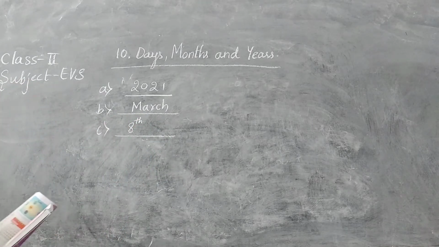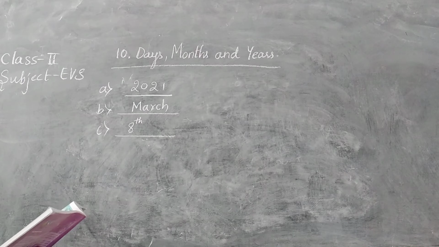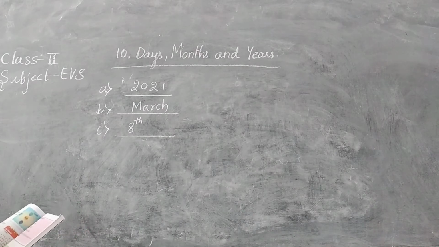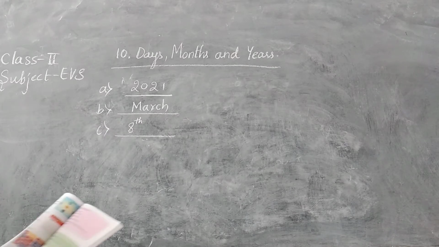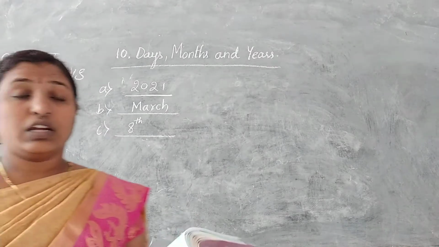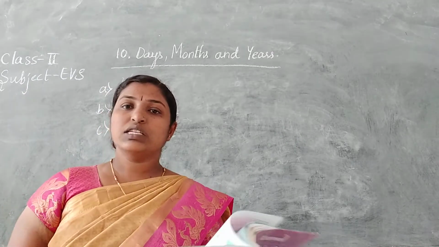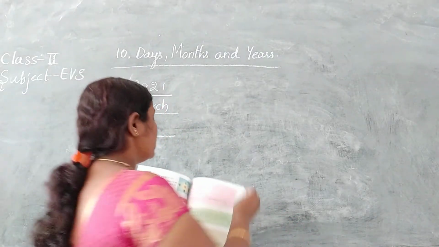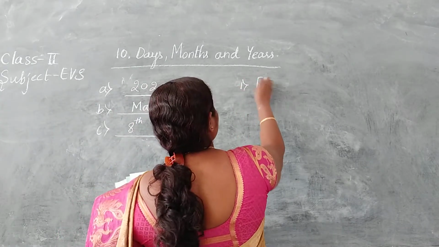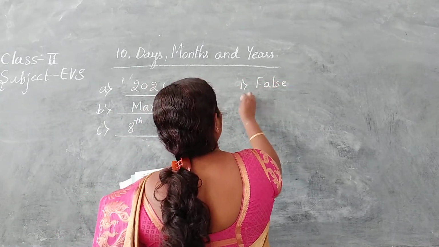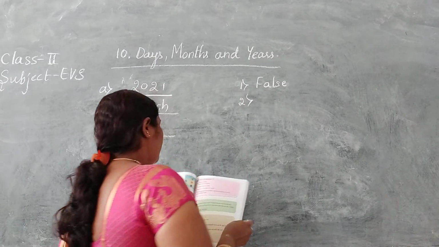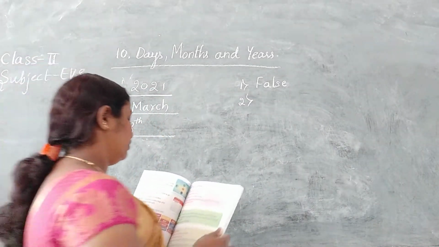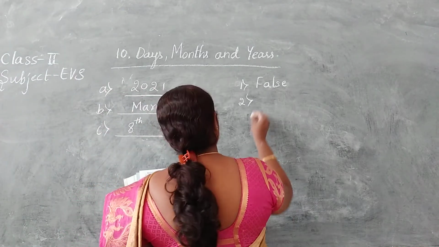Next, time to answer. Write true or false. February has 30 days. Just now we have seen about February. February may have 28 or 29 days, but they have told February has 30 days. So this is false. First one is false. Second one, 365 days make a year. True.